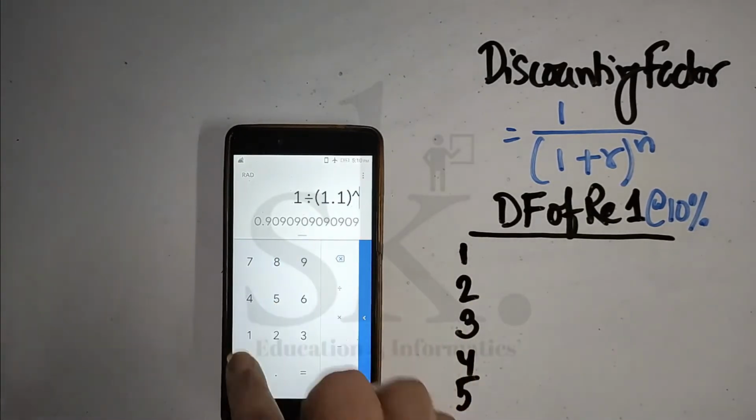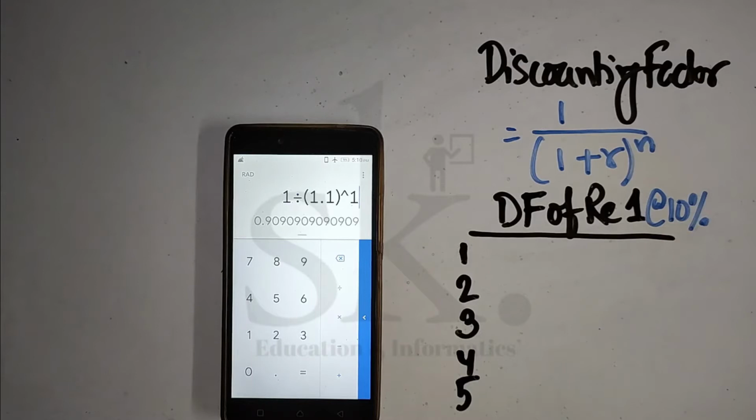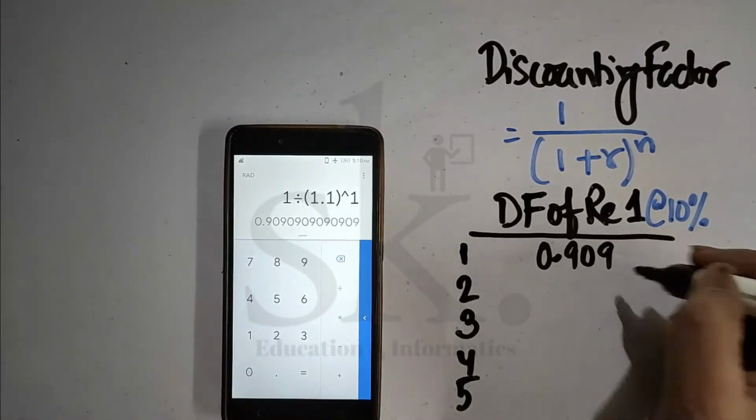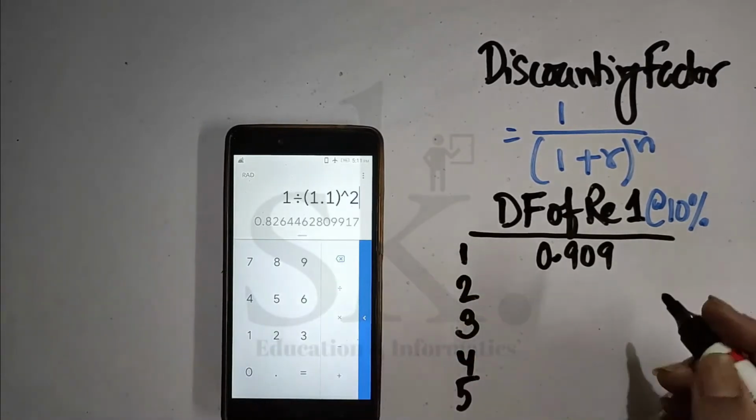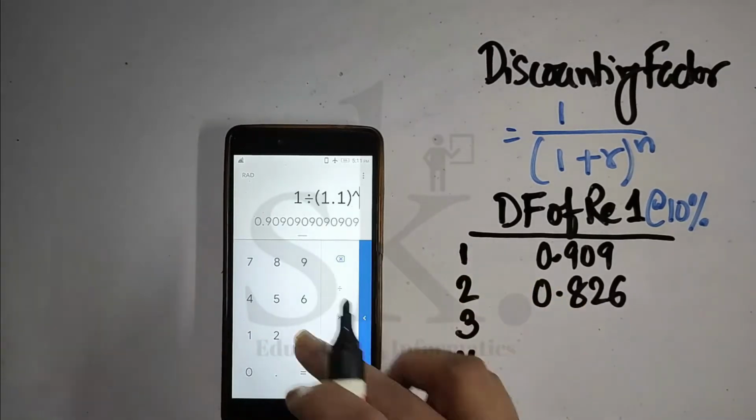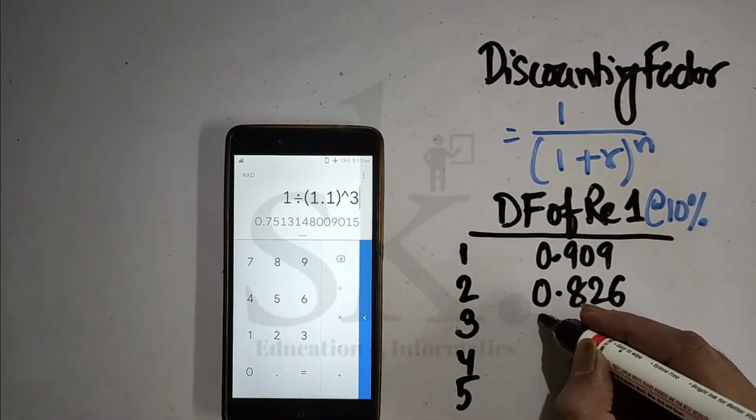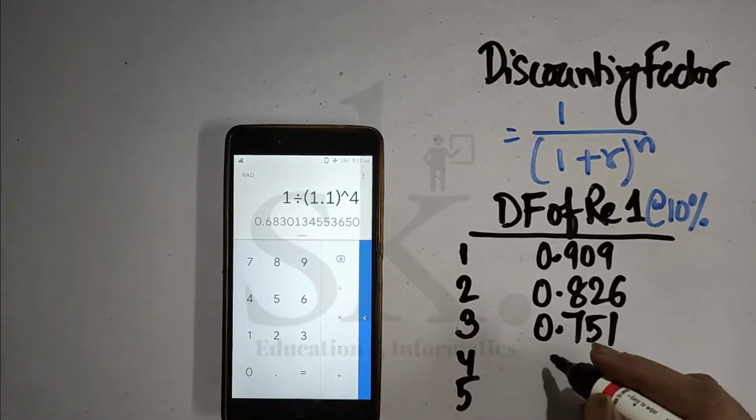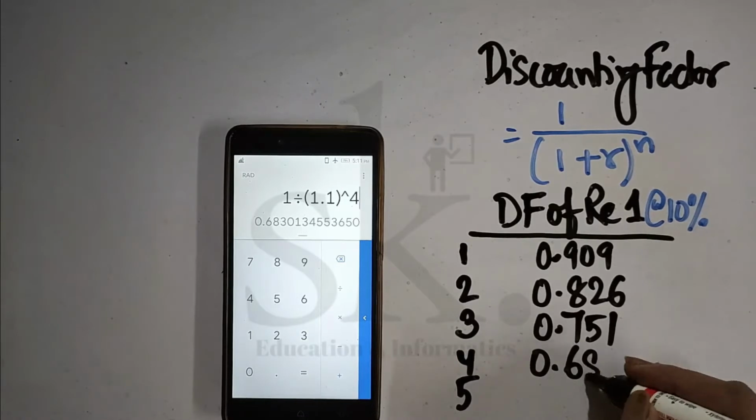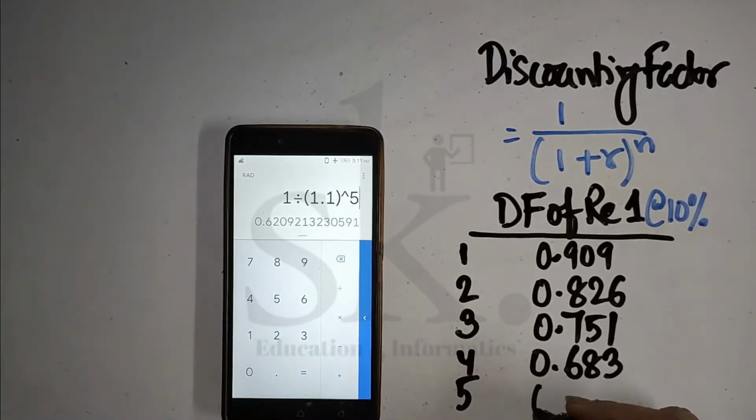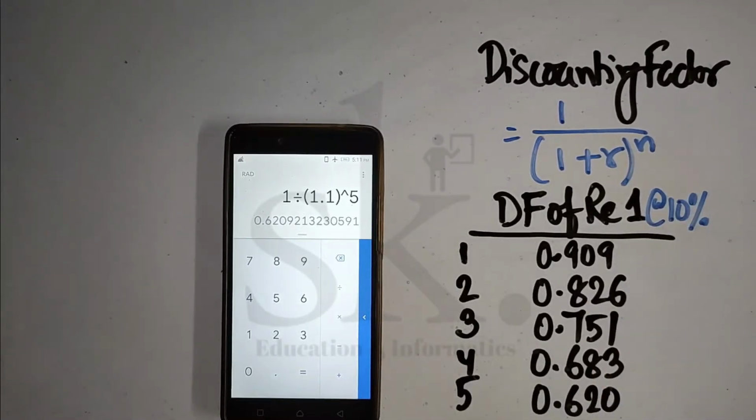It's for 1 year. So 1 year means after 1 year rupee 1 will be 0.909. After 2 years rupee 1 will be 0.826. After 3 years rupee 1 will be 0.751. After 4 years the value of rupee 1 deteriorates to 0.683, so almost 68 paisa, and after the 5th year it will be 0.620. So this is a particular technique which we require to know.